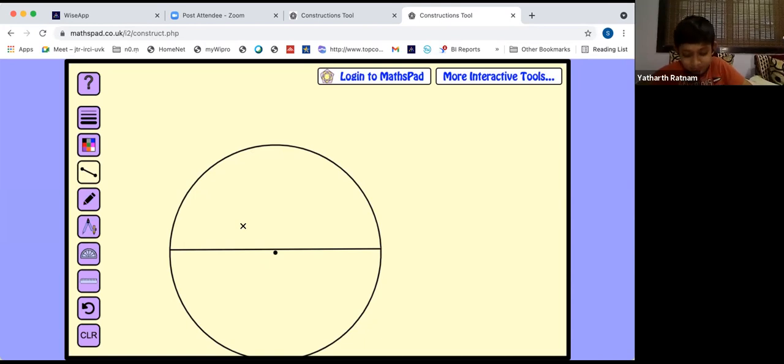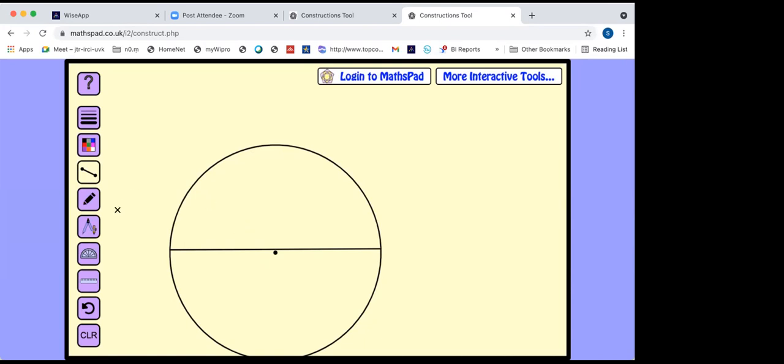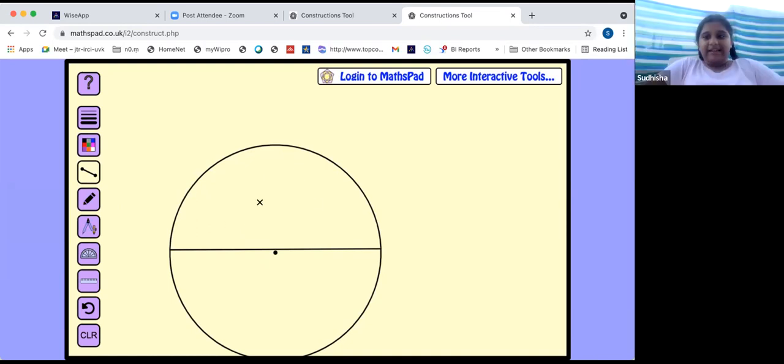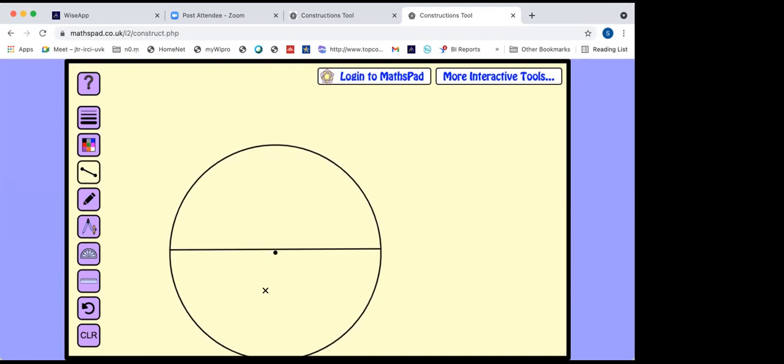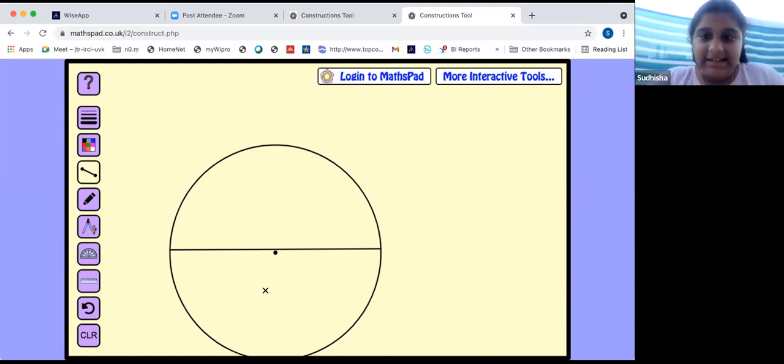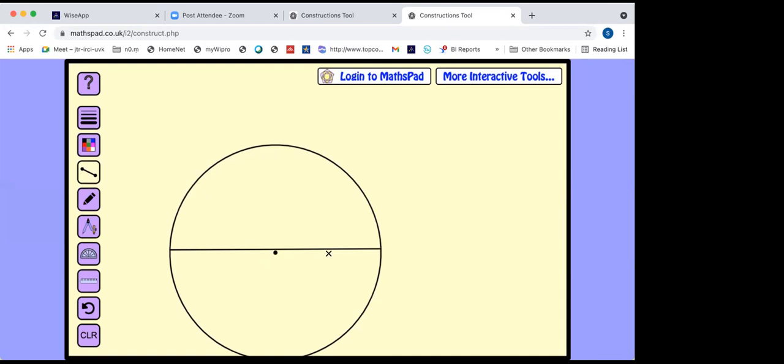And now you can mark the segment and sector. Is half of the circle a segment or a sector? Yes, please shade it. Ma'am, it is a sector. Is it? I told it is a segment too. Will you agree, Jaydeep? Ma'am, can you repeat the question once more? Jaydeep, my question is, Sudesha drew a semicircle region here, right? Yes, ma'am. There are two semicircles we made. So Sudisha is telling that the semicircular region we can call a segment. She is telling it is a sector too. Is it true or not?